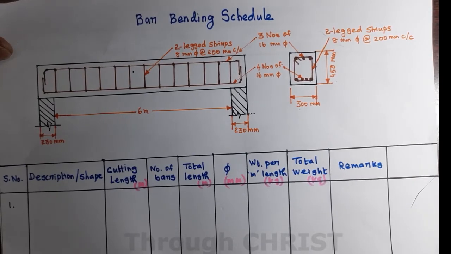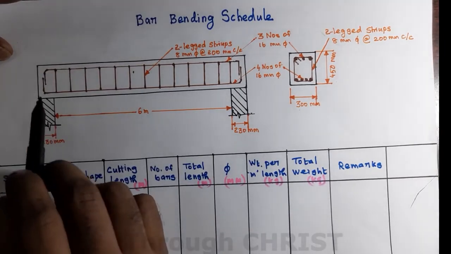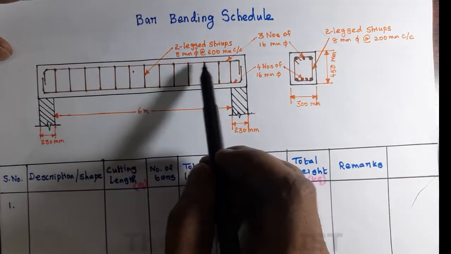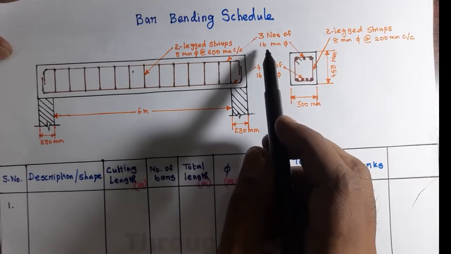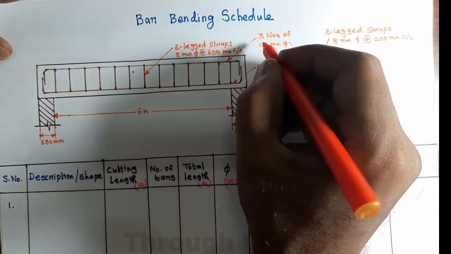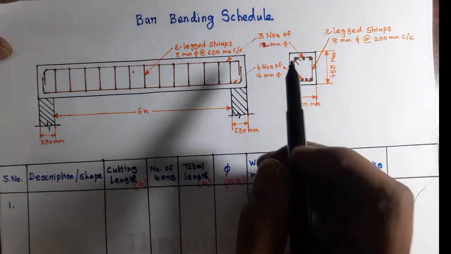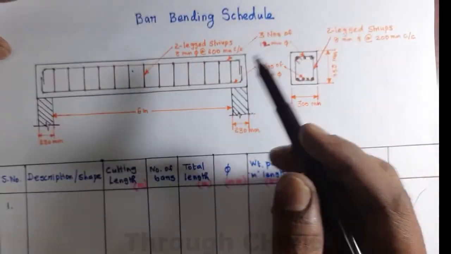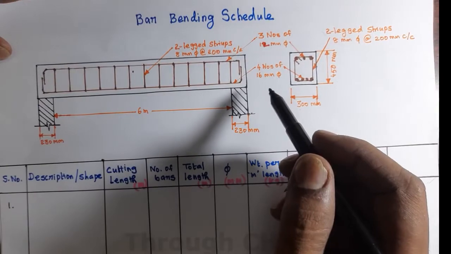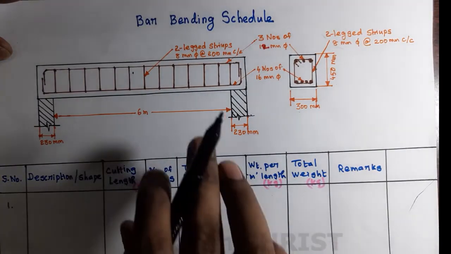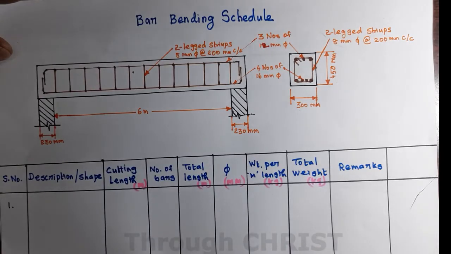Three types of reinforcement are there in the beam. One is the bottom reinforcement, a 16 mm rod, as well as the top reinforcement, that is also 16 mm. We shall take 12 mm. The top reinforcement is 12 mm and the shear reinforcement is 8 mm. So three different types of rod have been used for this particular beam.